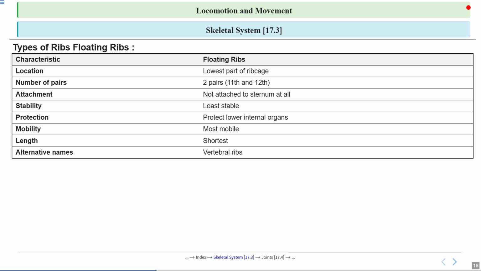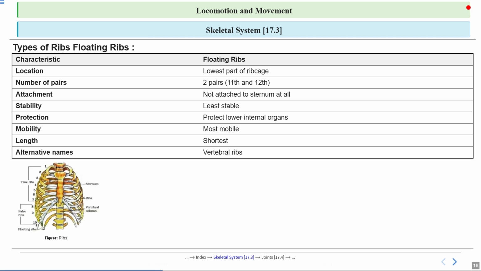Despite being the most mobile and least stable, these ribs, also called vertebral ribs, still play a crucial role by protecting important lower internal organs like the kidneys while allowing flexibility in your lower torso for activities such as deep breathing. So they are very important.